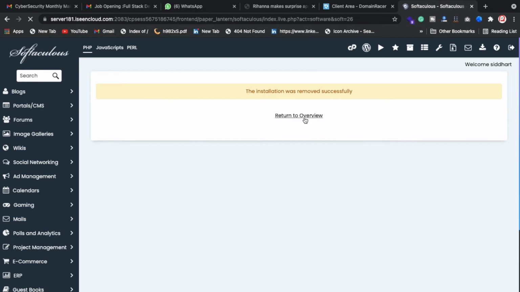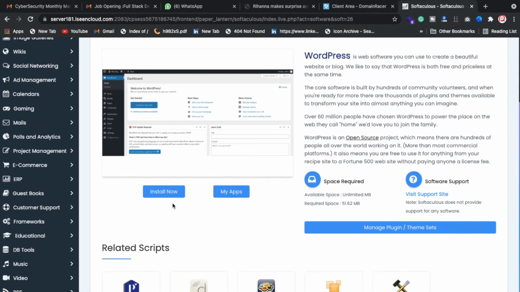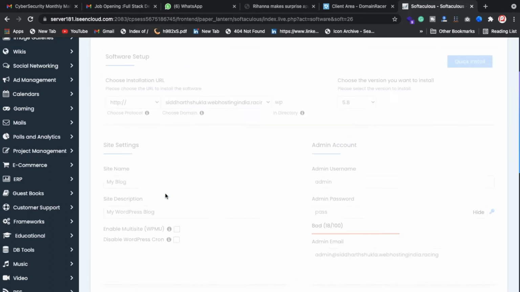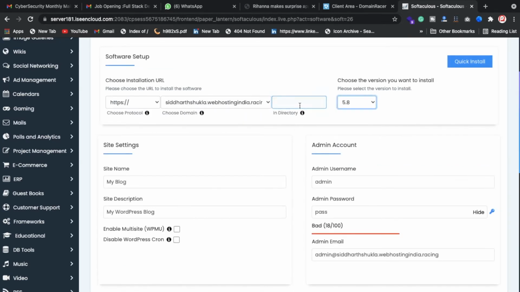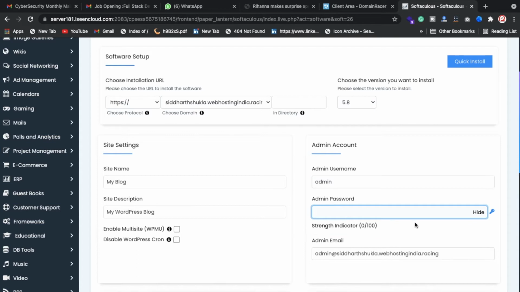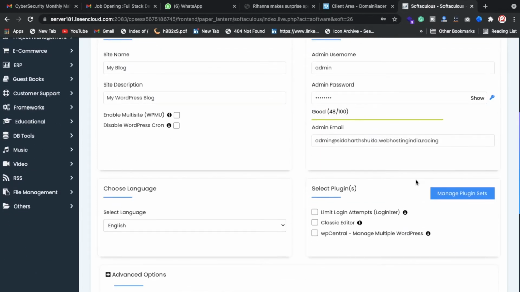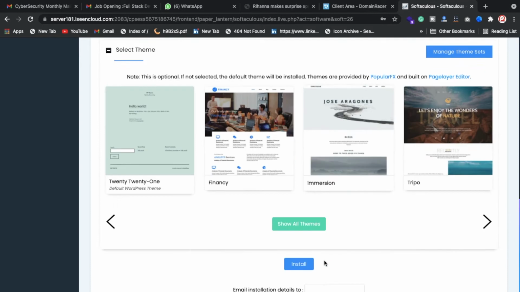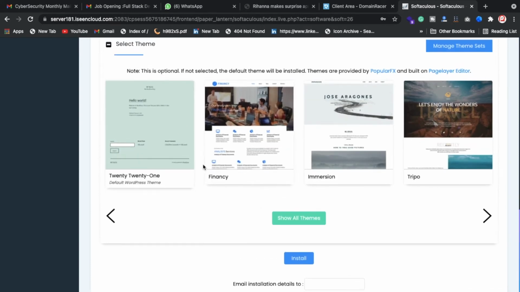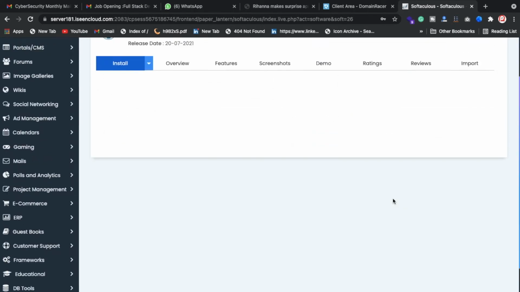I just remove everything, because I'm going to start from scratch. Click on install now, and I'm going to put it in the root directory, with whatever email ID and password you want to make. I'm going to hide my ID and password so you cannot access it, because I will also remove it after some time. Let me put my email ID here, which is Siddharth Shukla089@gmail.com. If you want to select a theme from the start, of course you can, but I don't want one right now. Just click on install now.